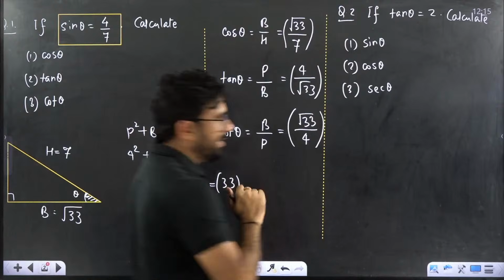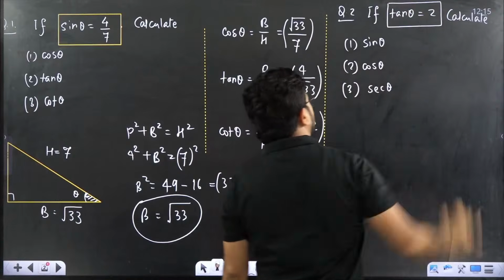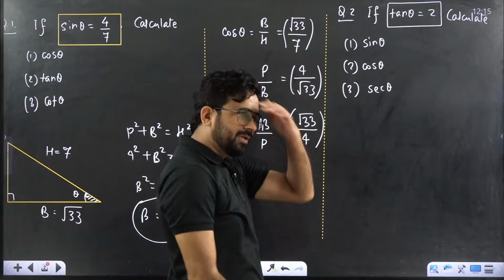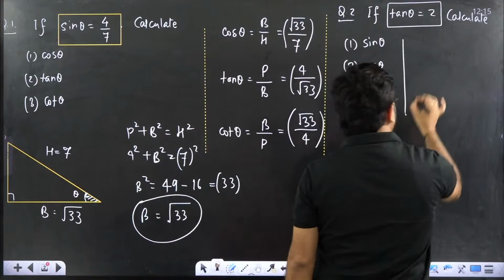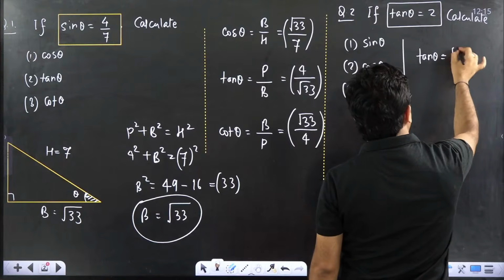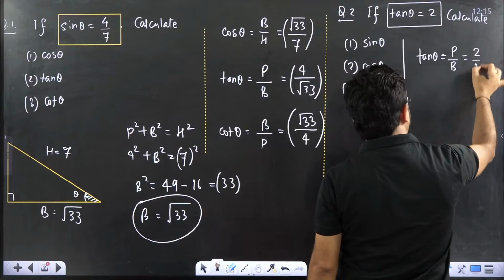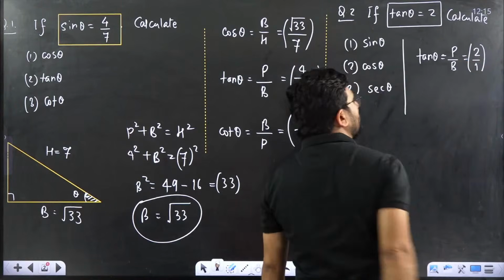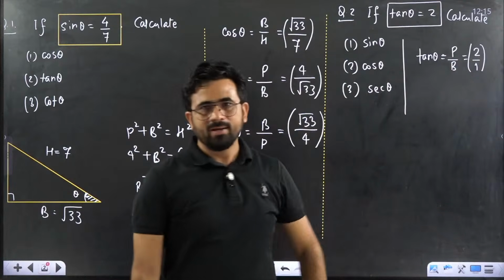Everyone will try and try to understand. Tan theta equal to how much is given to you? 2 is given to you. Tan theta equal to 2. How to try this question? So we already understand what is tan theta. Tan theta is equal to perpendicular upon base. Here 2 is given. If nothing is given, we can take it this way. So this is 2 by 1, because 2 can be written as 2 by 1 ratio. Understanding? This is very simple.